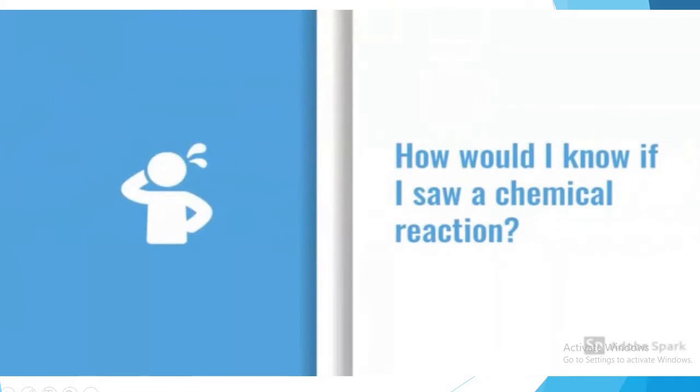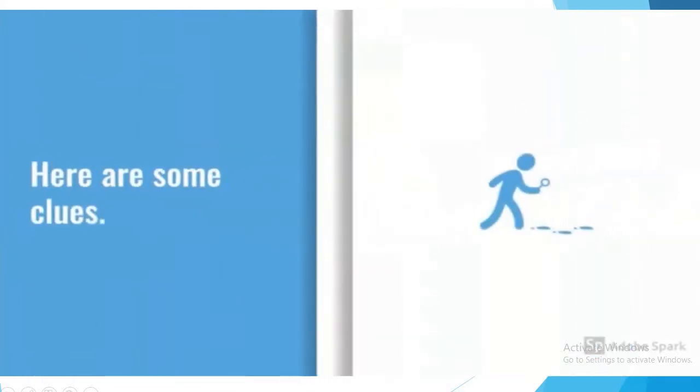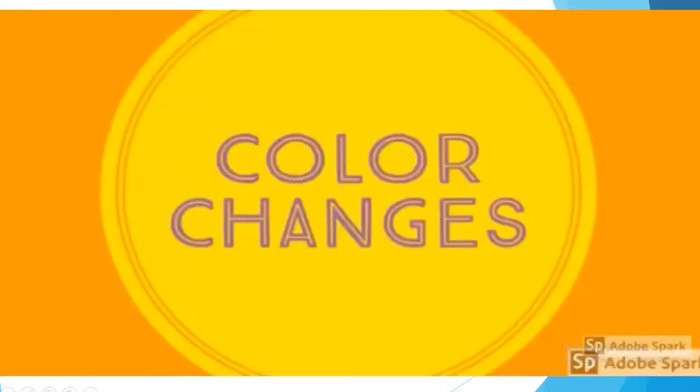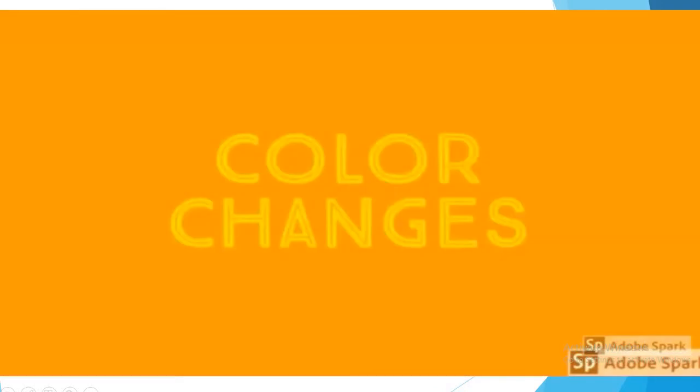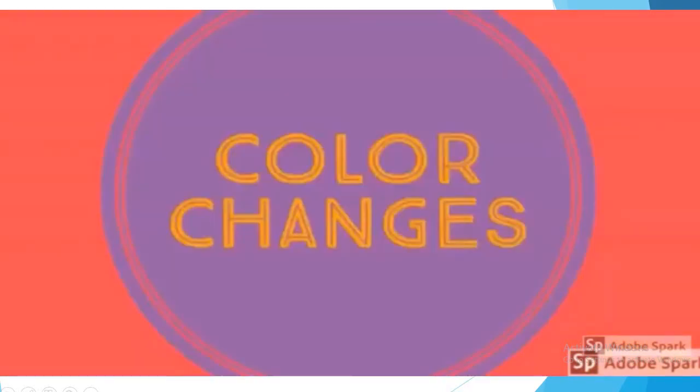So, how would you know if you saw a chemical reaction? Let's look at some clues that might tell you if a chemical reaction is occurring or has occurred. One clue is that something is changing colors. Color changes are common in chemical reactions.